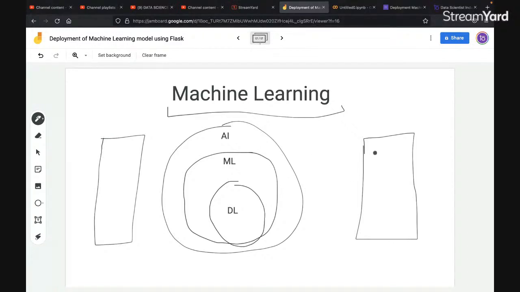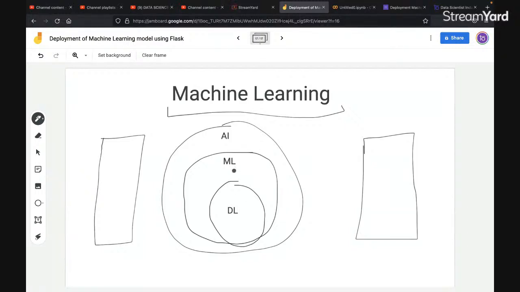We are going to create a robot that will act according to humans: the way humans talk, the way humans make decisions, the way humans act in various situations, right? So the motive of AI, ML, and DL remains the same: to create an artificial human being, which we call a robot, right?